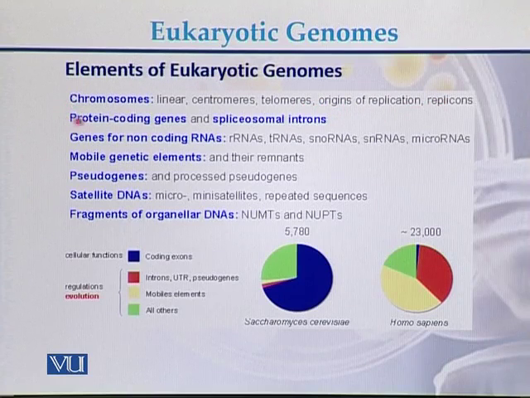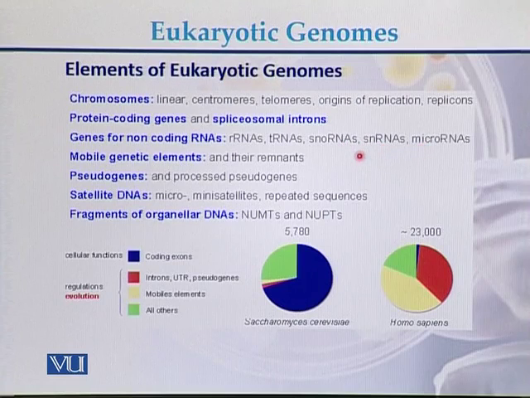In case of eukaryotic genomes, there are protein coding genes and spliceosomal introns. Genes for non-coding RNAs are also present on the genomes of the eukaryotes. Those RNA coding genes are genes for ribosomal RNA, for transfer RNA, for snRNA, for snoRNA, and for microRNAs.